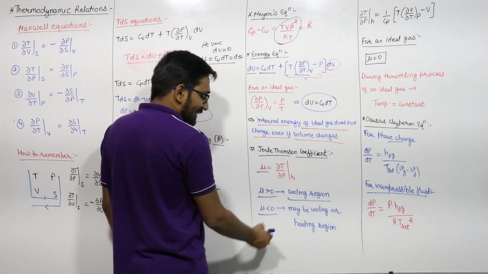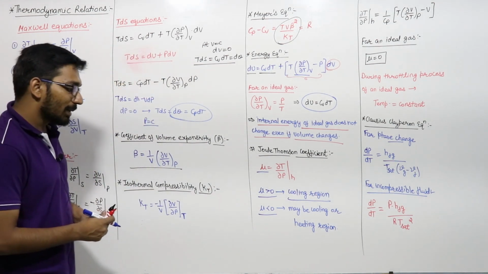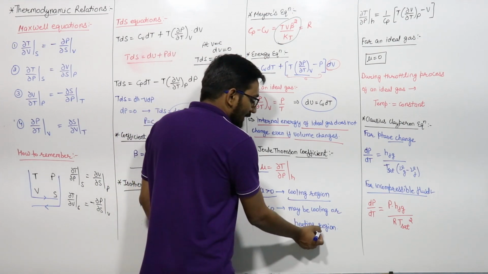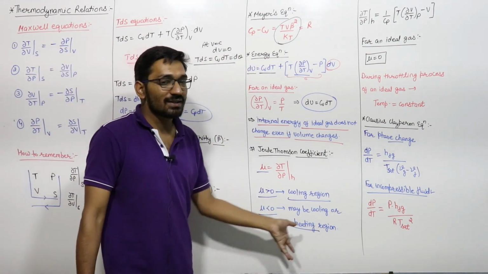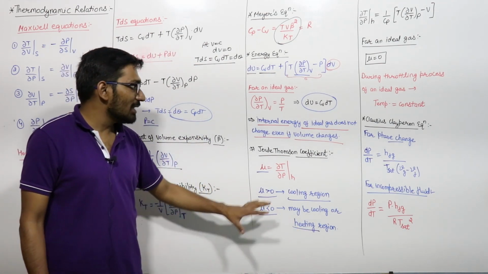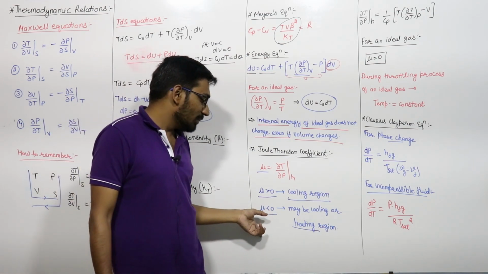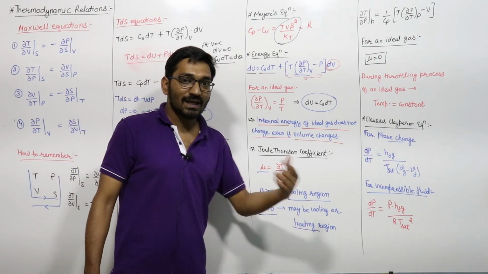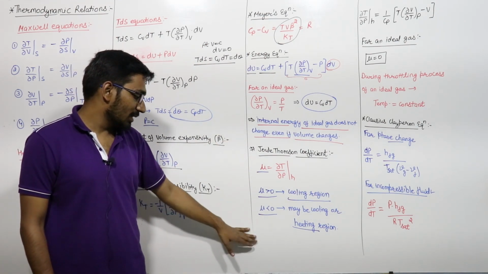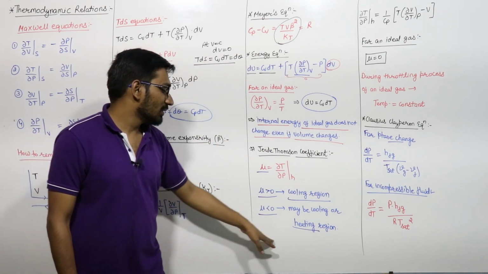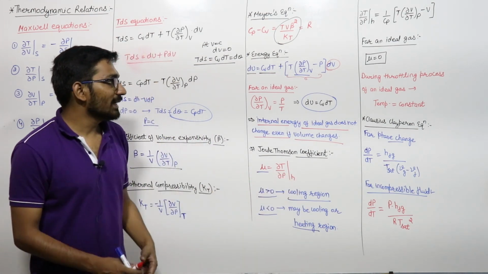If mu is less than 0, then it may be cooling or it may be heating. अगर पेपर में आता है तो आप टिक करेंगे heating, right? पेपर में आपको ऑप्शन देगा वो heating region. If mu is less than 0, when we study thermodynamic relations in detail, I'll show you how mu less than 0 can be cooling or heating. But for exam purposes, just remember that if mu is less than 0, it is a heating region. If mu is greater than 0, it is a cooling region.